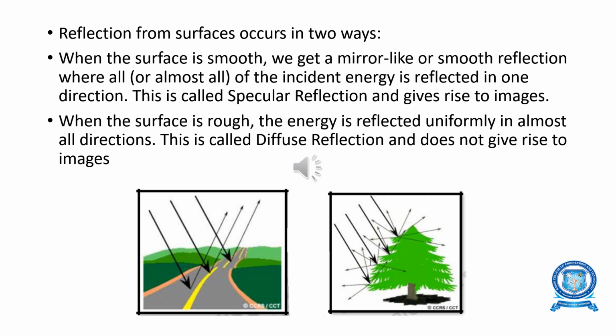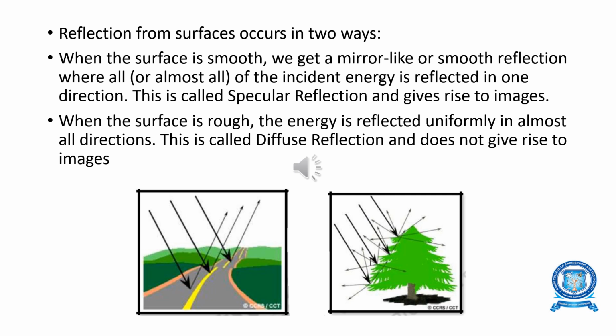Next we are going to see the diffuse reflection. It is otherwise referred to as Lambertian reflection. When the surface is rough, the energy is reflected uniformly in almost all directions. This is referred to as diffuse reflection, or Lambertian reflection. It does not give rise to images. It occurs when the surface is rough. The energy is reflected uniformly in all directions, since all the wavelengths are reflected uniformly in all directions.